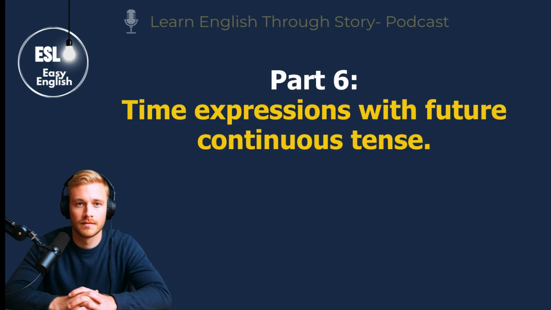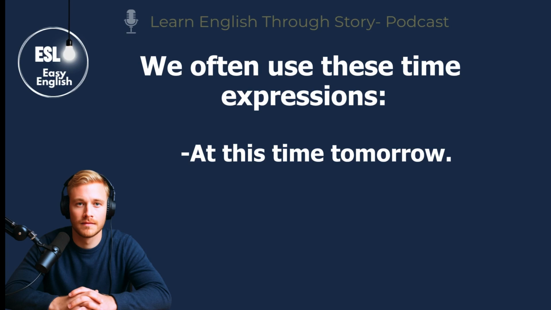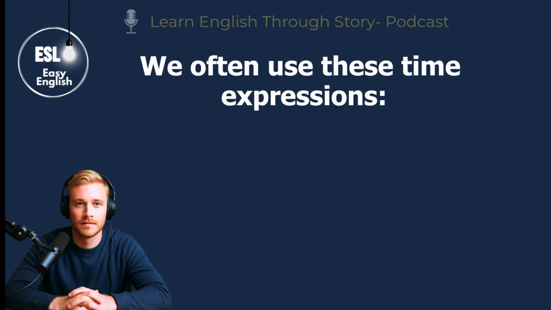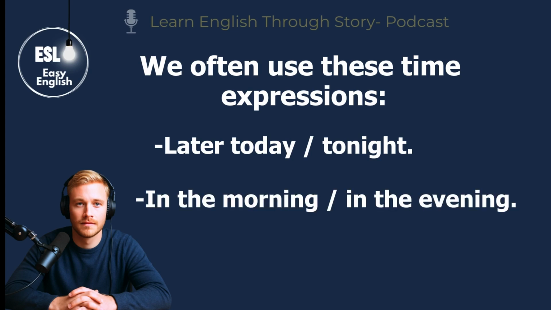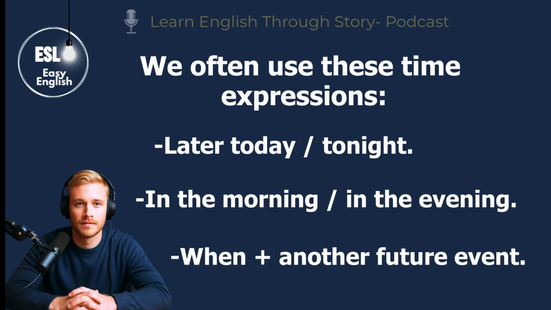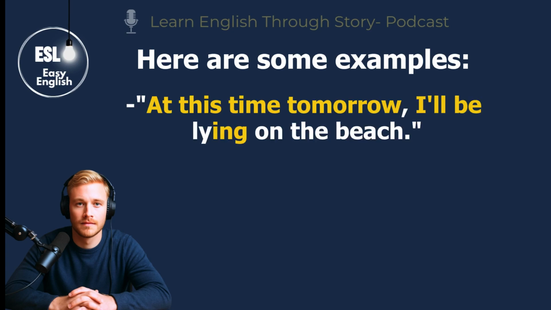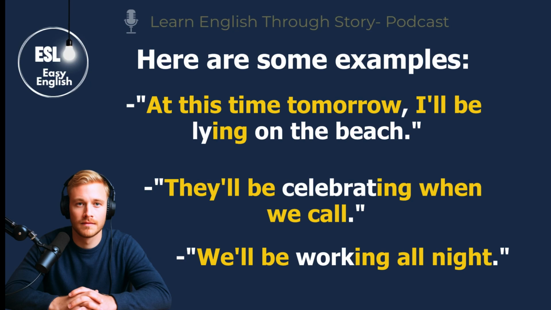Part 6. Time expressions with future continuous tense. We often use these time expressions. At this time tomorrow. This time next week, month, year. Later today. Tonight. In the morning. In the evening. When plus another future event. Here are some examples. At this time tomorrow, I'll be lying on the beach. They'll be celebrating when we call. We'll be working all night.